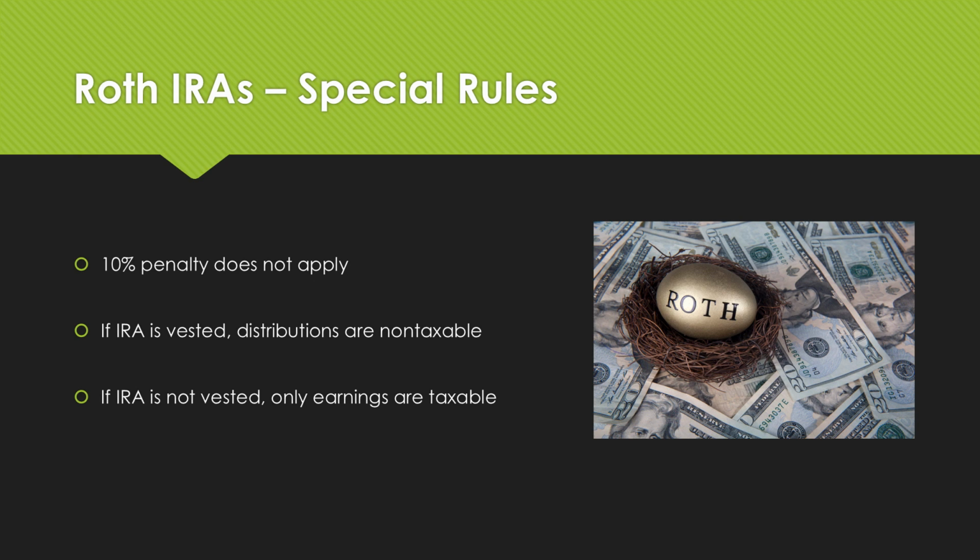There are special rules for Roth IRAs. The 10% penalty does not apply regardless of the situation. Roth IRAs have a 5-year vesting period. If a Roth IRA is inherited prior to this period kicking in, then distributions become taxable, but only the earnings must be reported in income.